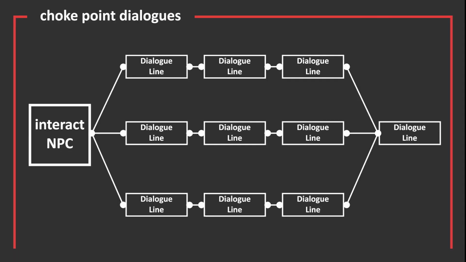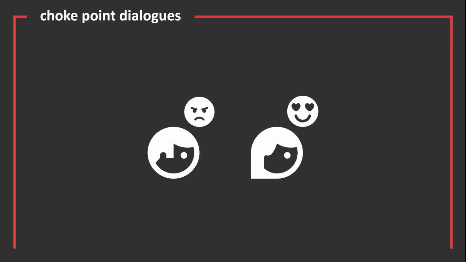Choke-point dialogues. This method creates an illusion of choice, where players can select different responses, but ultimately the conversation leads to the same outcome. While players may feel they have agency through their dialogue choices, the overall narrative remains unchanged. Instead, these choices primarily influence the NPC's mood and perceptions of the player.